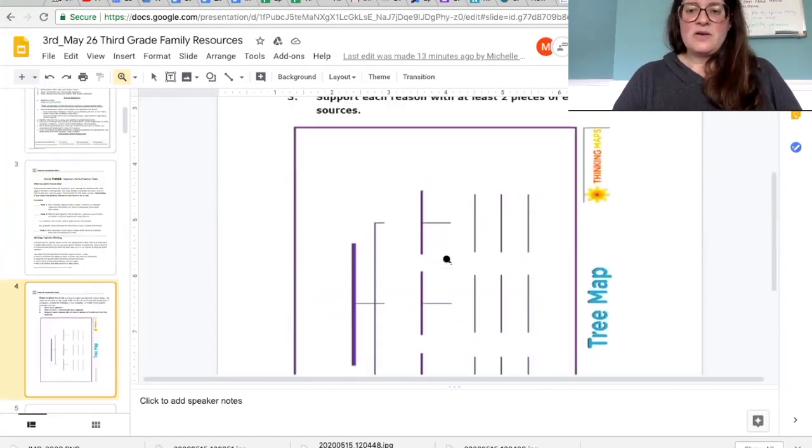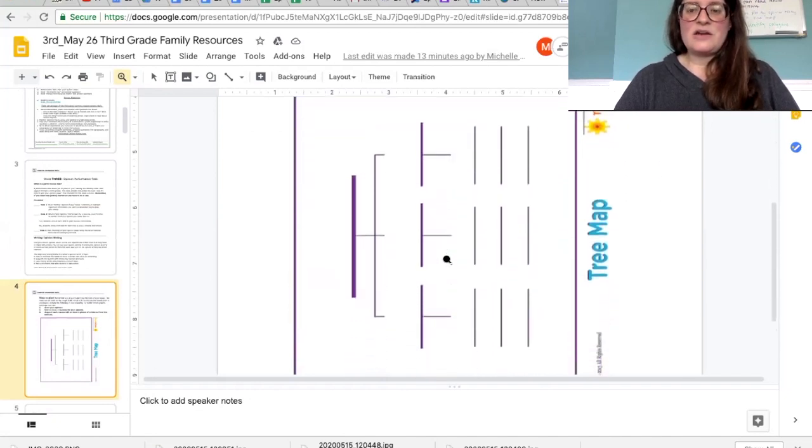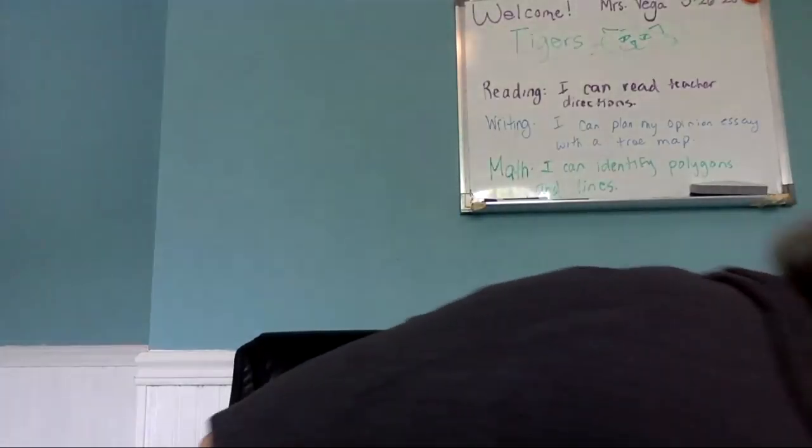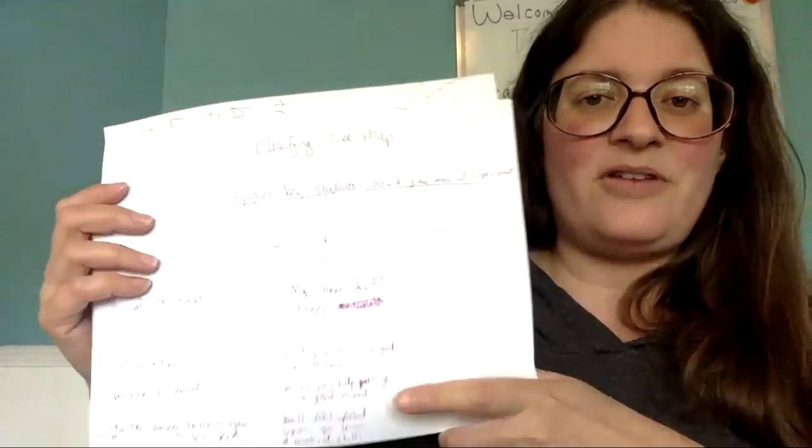So in your packet, you have this tree map, and there's some directions on there, but I'm going to stop the share so I can show you what my tree map looks like. And I do have a bit of messy handwriting, so bear with me there.